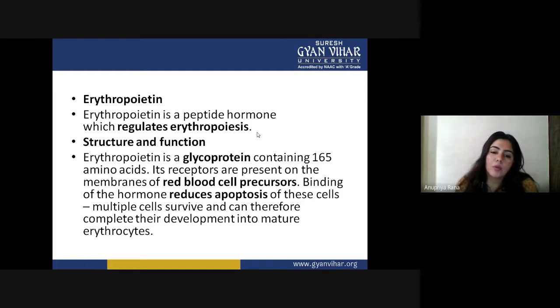Binding of the hormone reduces apoptosis of these cells, and the multiplying cells survive and can therefore complete their development into mature erythrocytes.